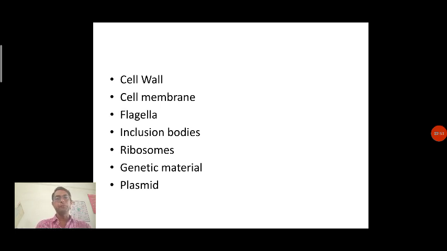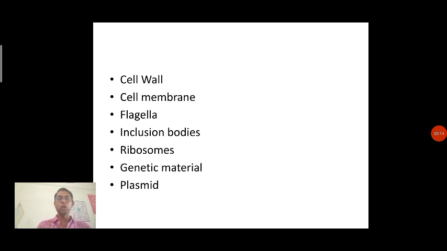Now the cell wall, we call it an external layer, so it is present towards the external side of the bacterial cell, and that's why it is known as the cell wall. This cell wall acts as a protective material for the bacteria.